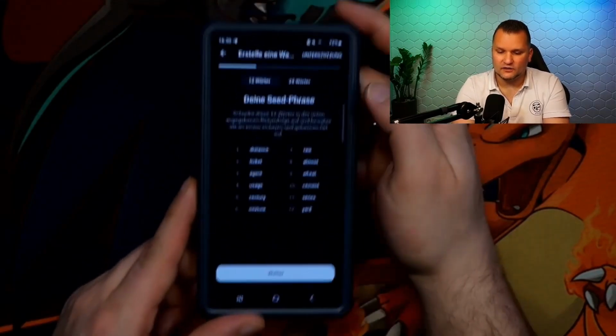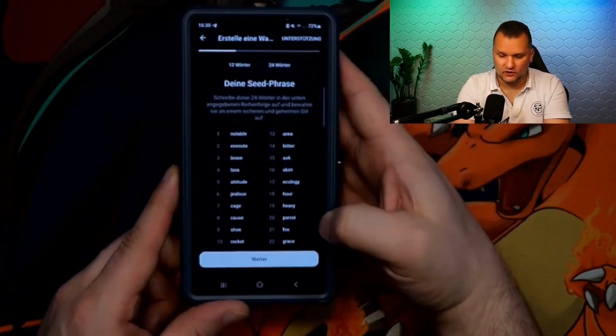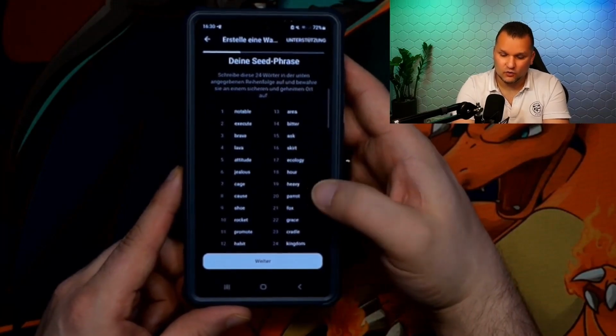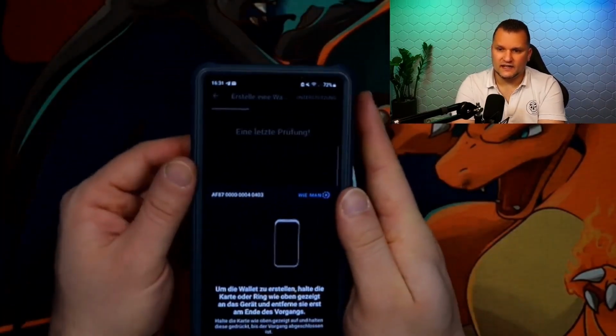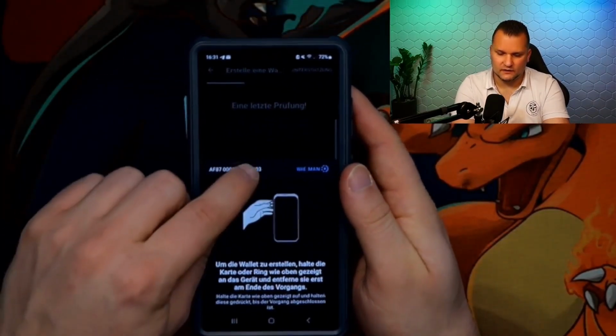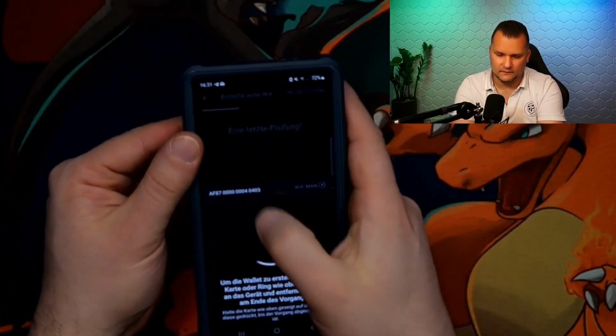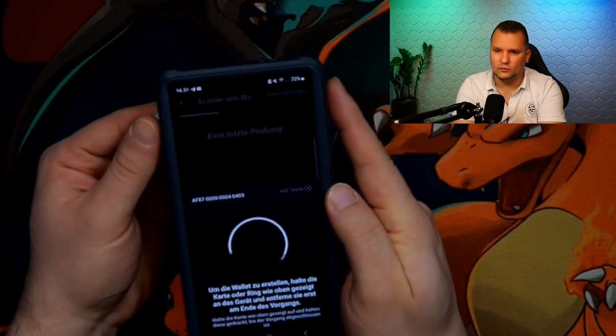But you should anyway, these 12 or rather 24 words, depending on which option you choose, definitely write them down so that you have them safe and secure. Once we have entered these, we then scan our card. It also always indicates which card you should use. So you can check again, which one was it with the NR here at the back. The NR here, and then I compare on the card.